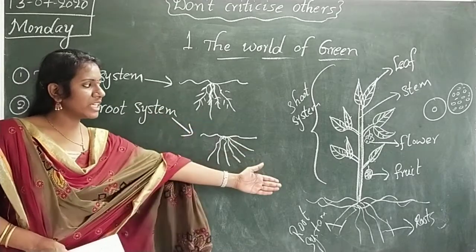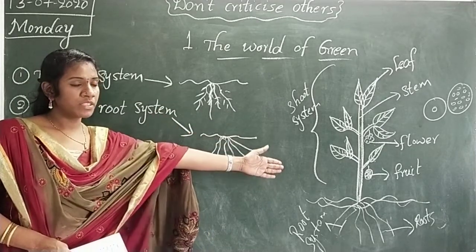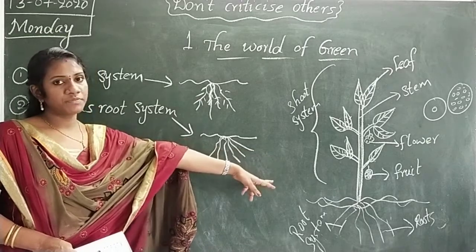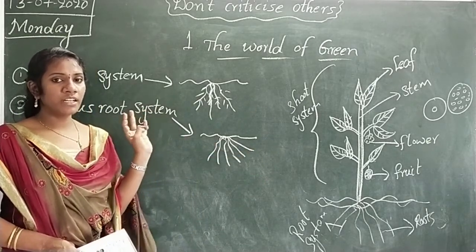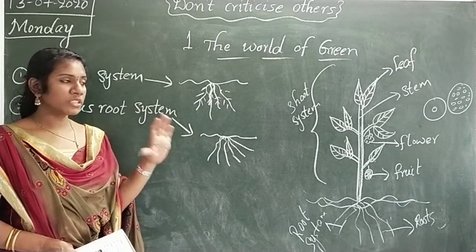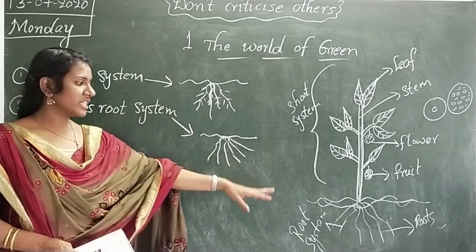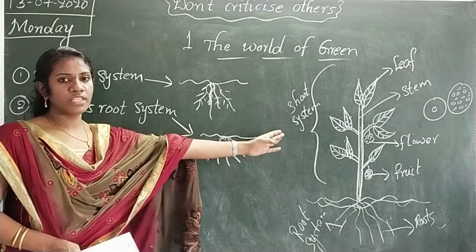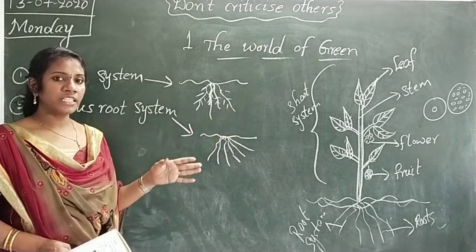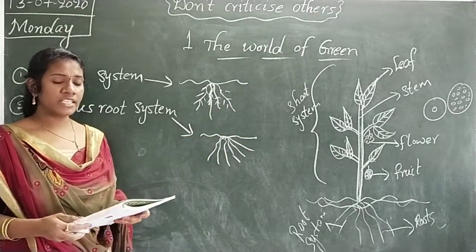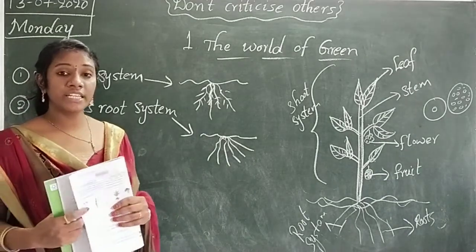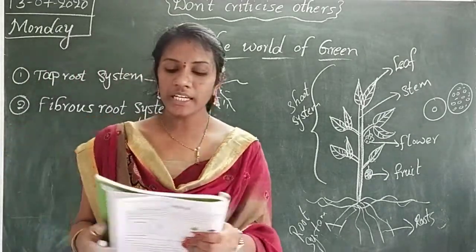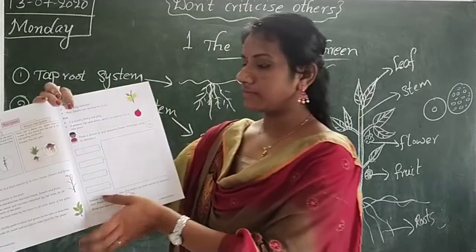And we are observing here different types of plants and different parts of the plant. What are the functions of the plant parts? What is the function of stem, leaf, flower, fruit and roots? And what is the root system and what is the shoot system? Okay children, I think you will understand all these topics, and in the next session we will discuss another topic. Here see activity 1.3.